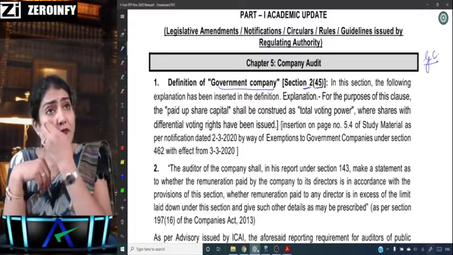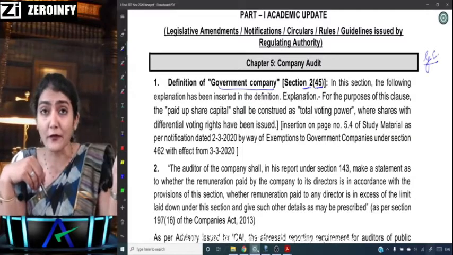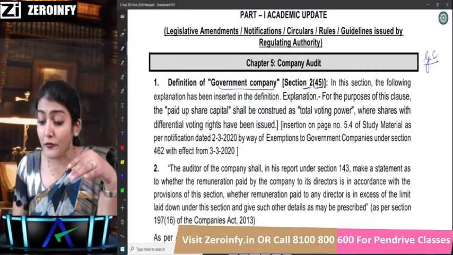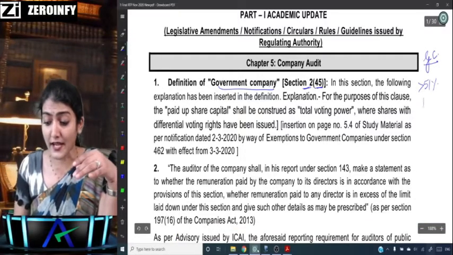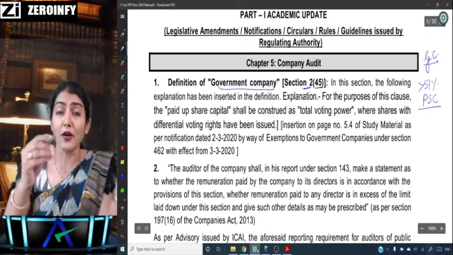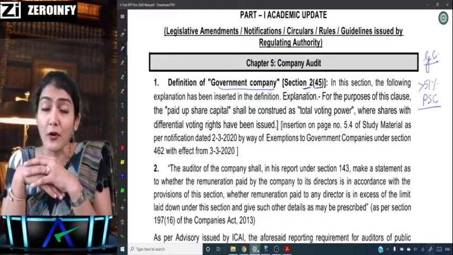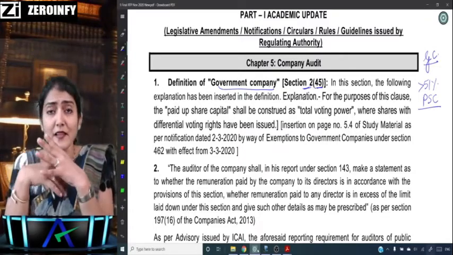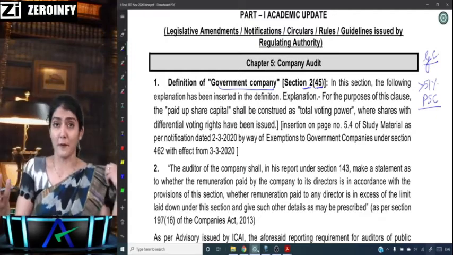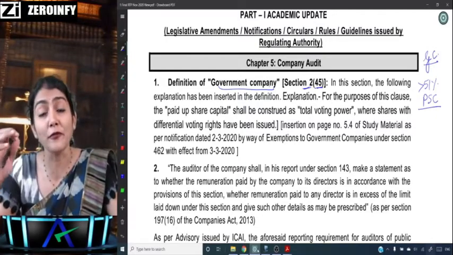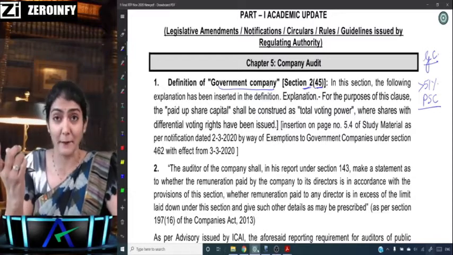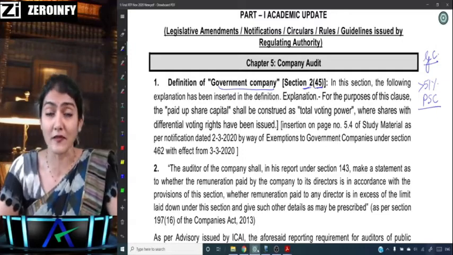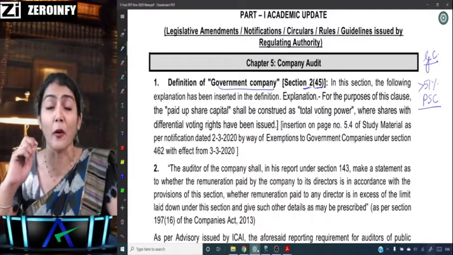And what is the definition of government company, which we've always been studying so far? A government company is the company in which not less than 51% of the paid up share capital is held by the central government, state government, or partly by central and state government, and which is a subsidiary of a government company. This is the definition of government company we know about.